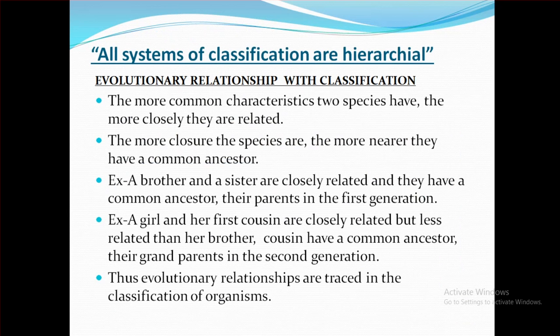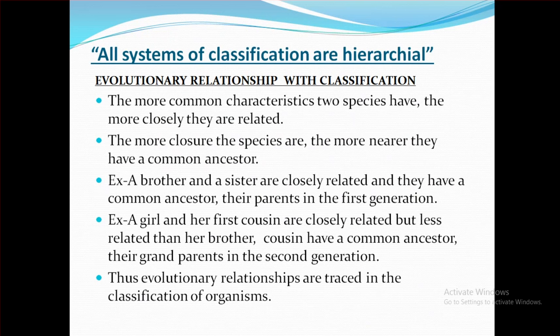Evolutionary relationship with classification, we can take an example here. The more common characteristics two species have, the more closely they are related. The closer the species are, the nearer they have a common ancestor. First example: a brother and a sister are closely related and they have a common ancestor, their parents, in the first generation.